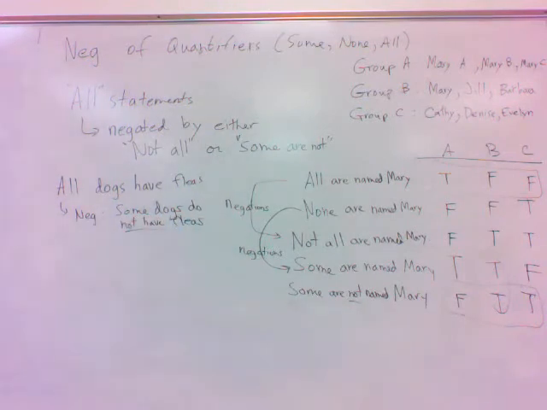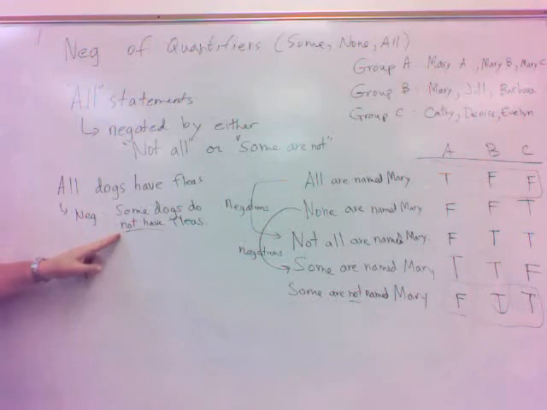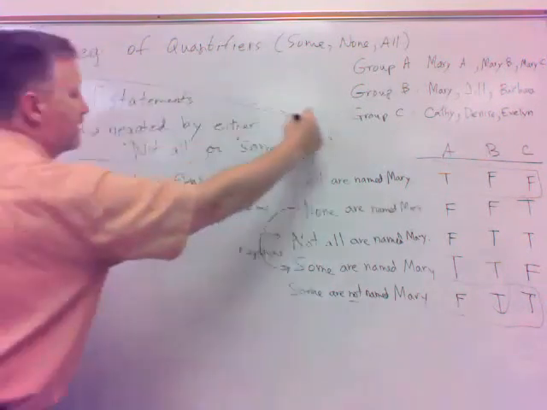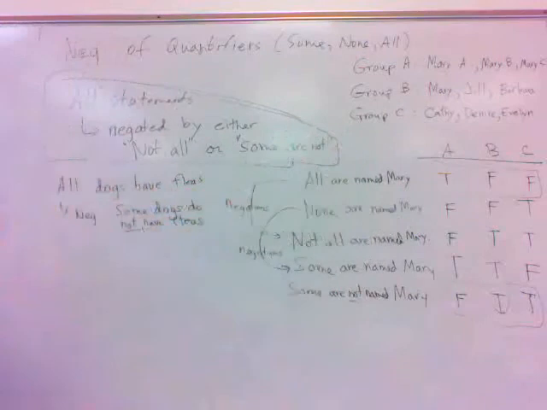Also negates. That's probably not the way you usually do it, but if that was one of the choices, then that would negate that. All dogs, some do not. That negates all. So anyway, all statements are negated either by not all, or some are not, or some do not, or whatever the verb needs to be.